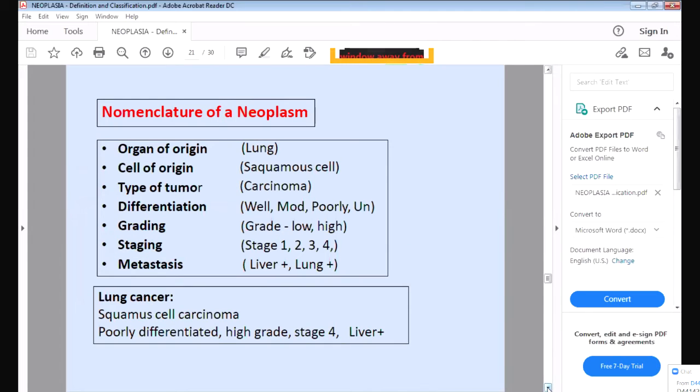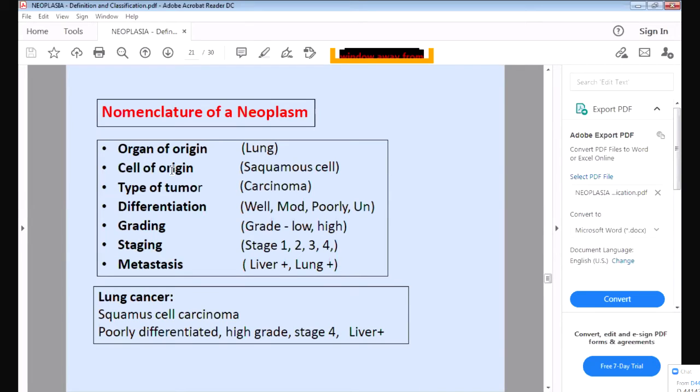Now, this is how we have differentiated the tumors, the nomenclature of the tumors. How do we name a tumor? First, according to the organ of origin. Suppose the tumor is arising from the lung, it is called lung carcinoma, lung tumor. If it is arising from the intestine, it is called an intestinal tumor. If it is arising from the liver, it is called liver cancer. So that is according to the organ of origin.